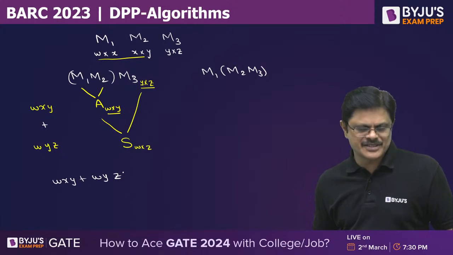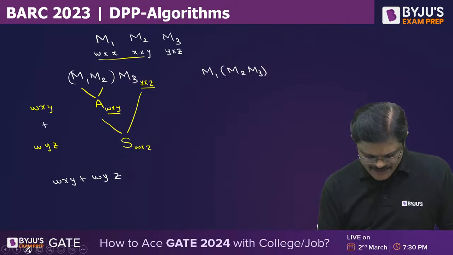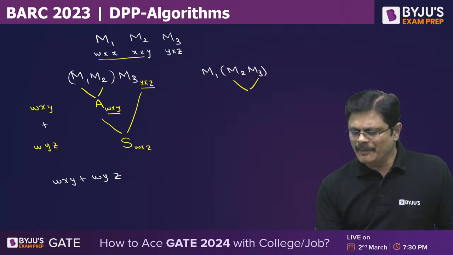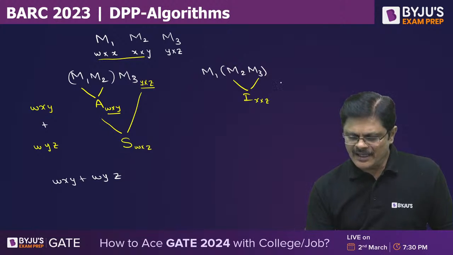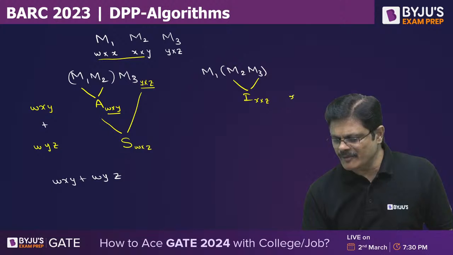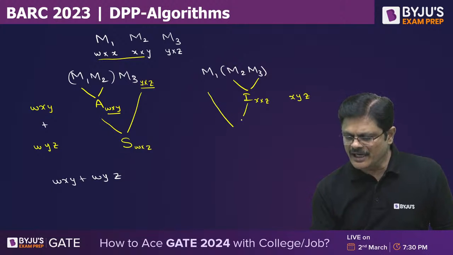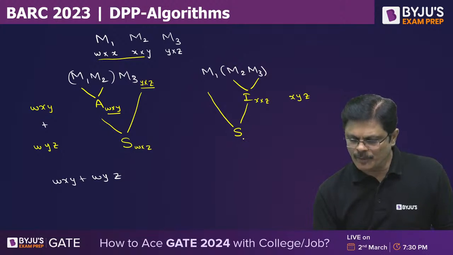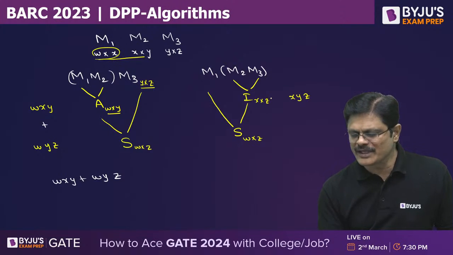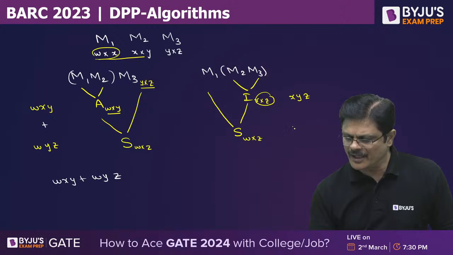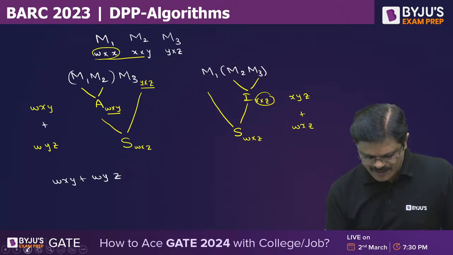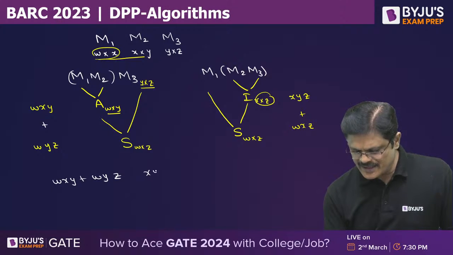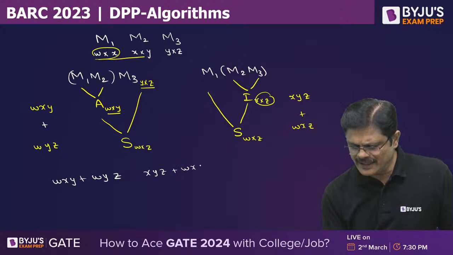Suppose I do the multiplications in the other order. First you multiply M2 and M3, and you get an intermediate matrix of order X by Z. It requires X by Y into Y by Z, meaning XYZ multiplications. Then you get the final solution matrix whose order would be W by Z, and if you multiply W by X with X by Z, how many multiplications are required? WXZ multiplications. So the total number of multiplications required here would be XYZ plus WXZ.